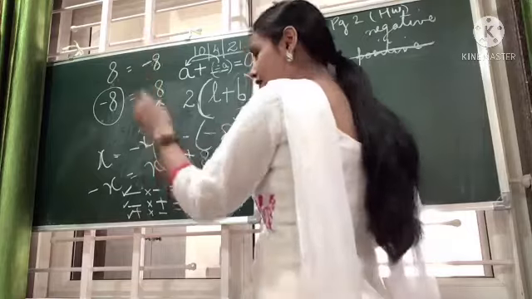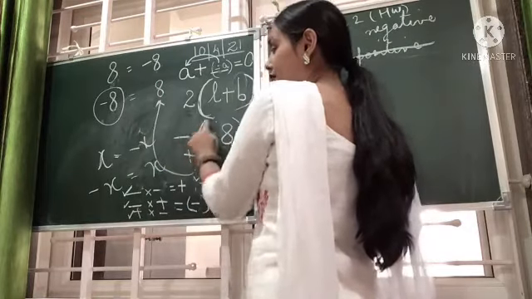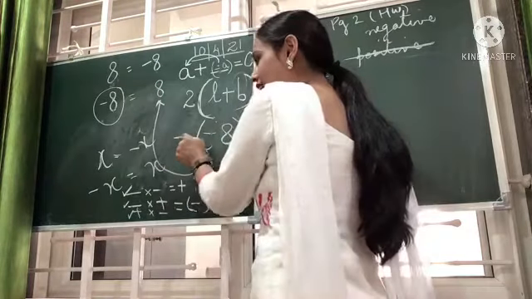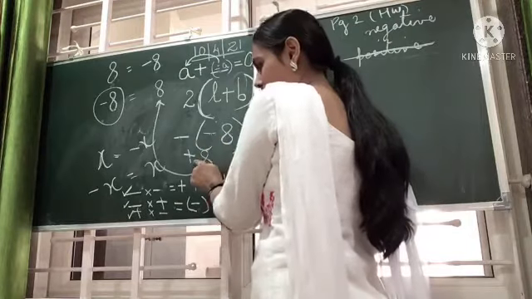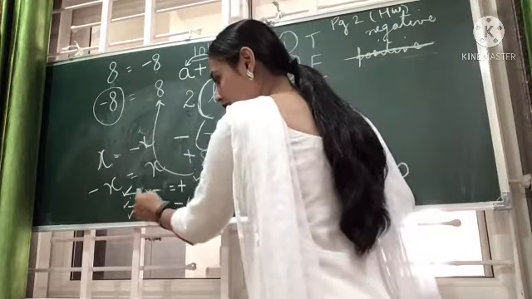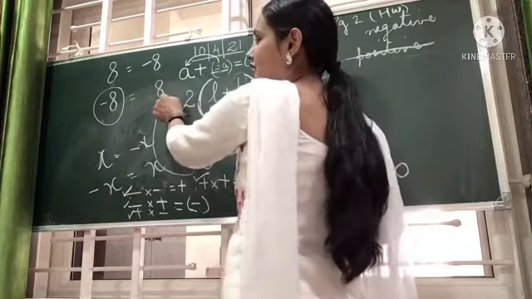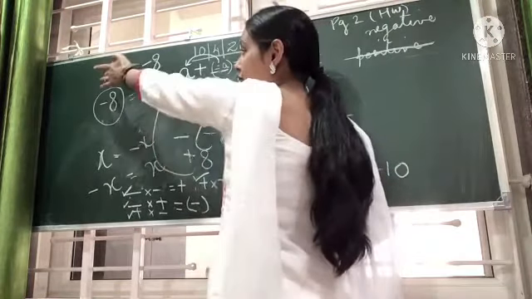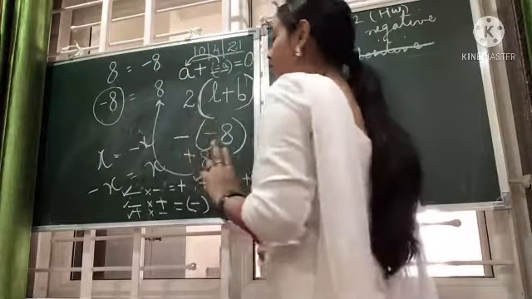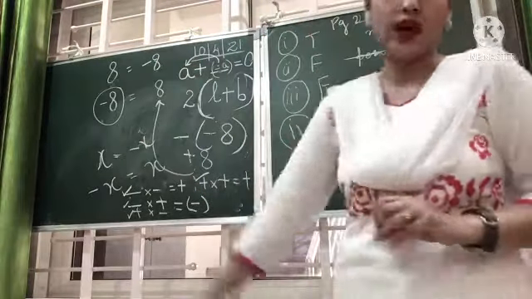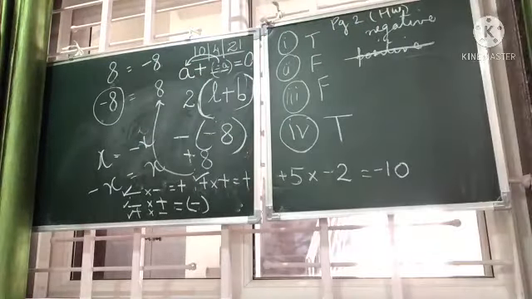So we get 2 signs. Minus of minus 8. See now, bracket, minus into minus is plus. We studied minus into minus plus. So this becomes plus 8. Is it plus 8? Yes. That means both the things are correct. Hence, fourth one is true. So, we discussed this only.